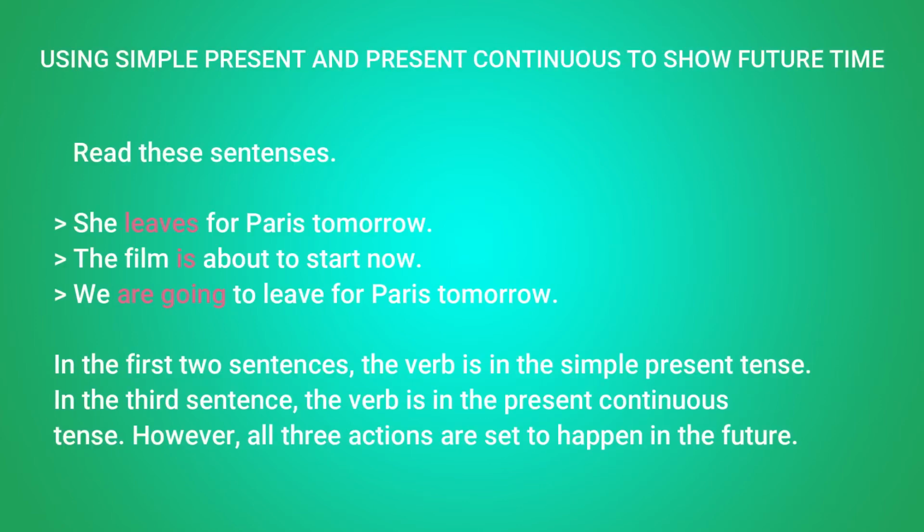We use simple present and present continuous to show future time. For example, she leaves for Paris tomorrow. The film is about to start now. We are going to leave for Paris tomorrow. In the first two sentences, the verb is in the simple present tense. In the third sentence, the verb is in the present continuous tense. However, all three actions are set to happen in the future.